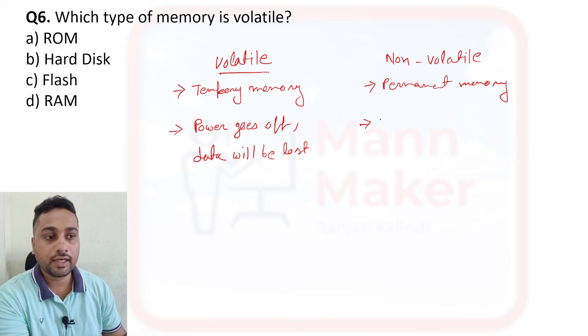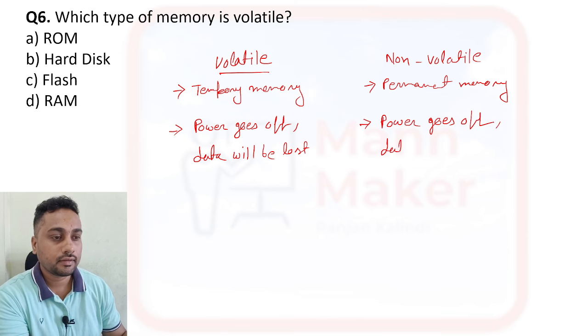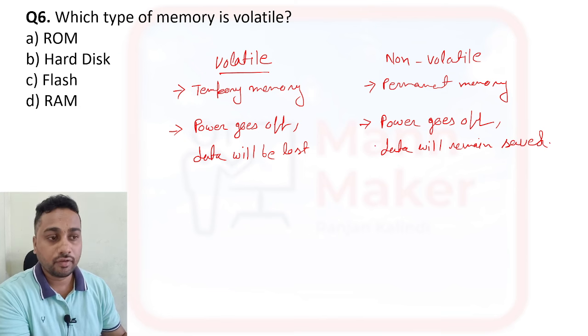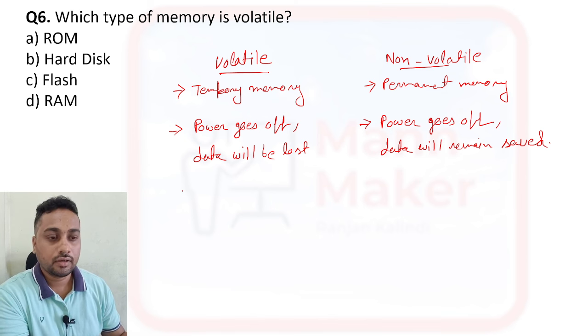Same for non-volatile: here, if power goes off, the data will remain saved. Okay, so data will not be lost in non-volatile memory. Even if the power goes, the data will remain the same in the memory.